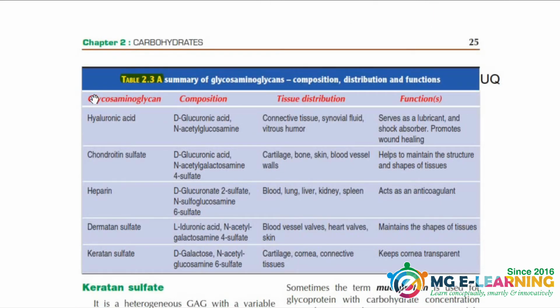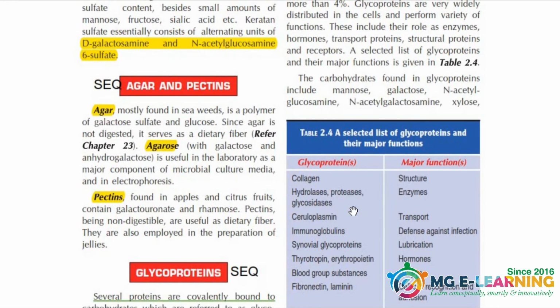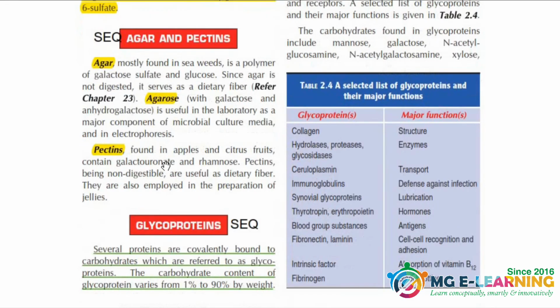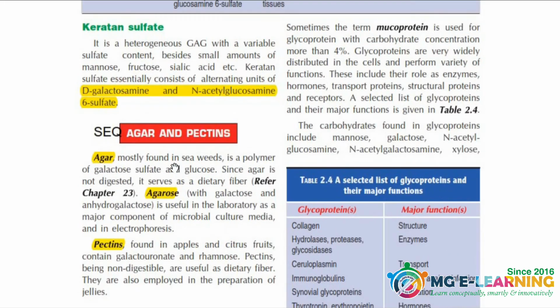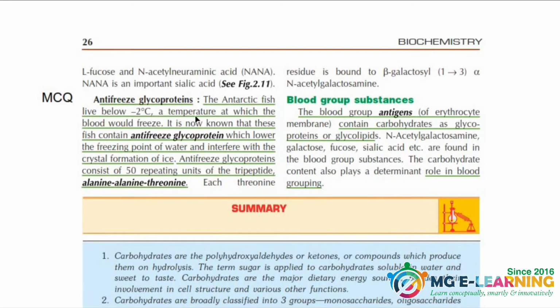And this table is very important. You should know about the types of GAGs, their composition, tissue distribution, and function. All are very important. Agar and pectins are important for SEQ. Now this one, glycoproteins. You should know about the difference between glycoproteins and proteoglycans, which are important from the UQ point of view. Antifreeze glycoprotein, this one is MCQ.